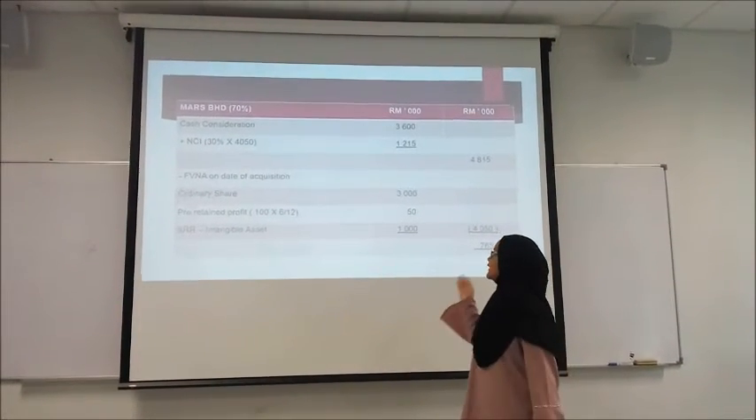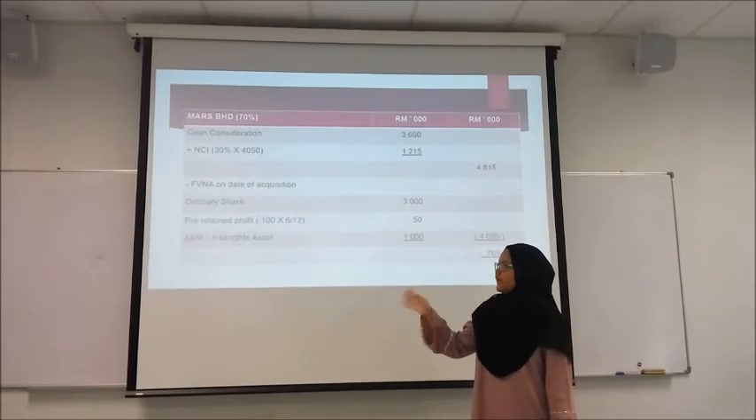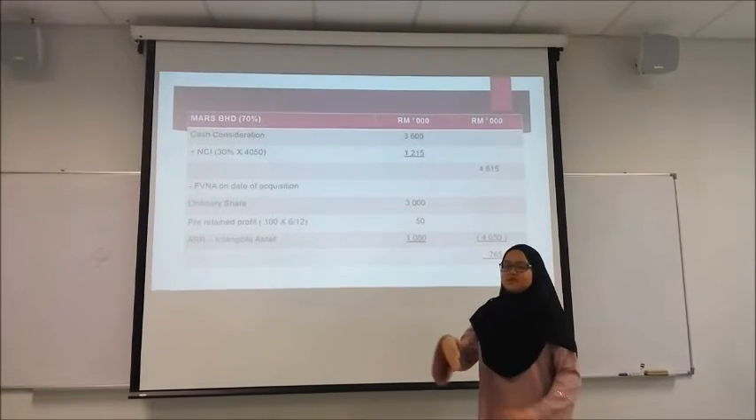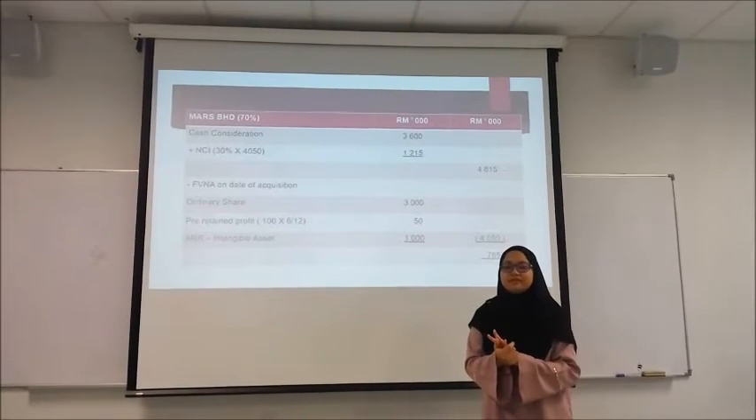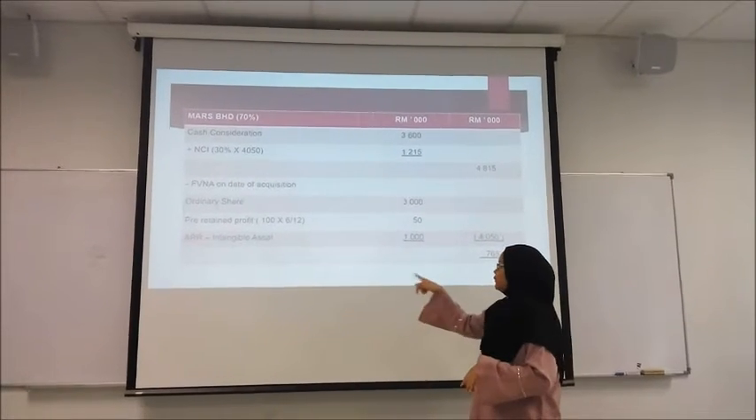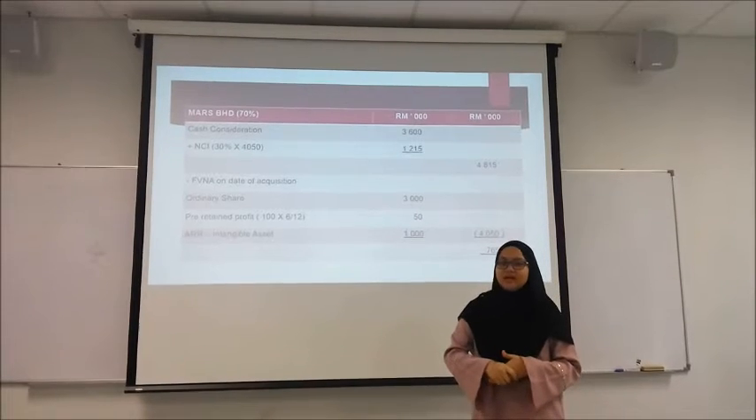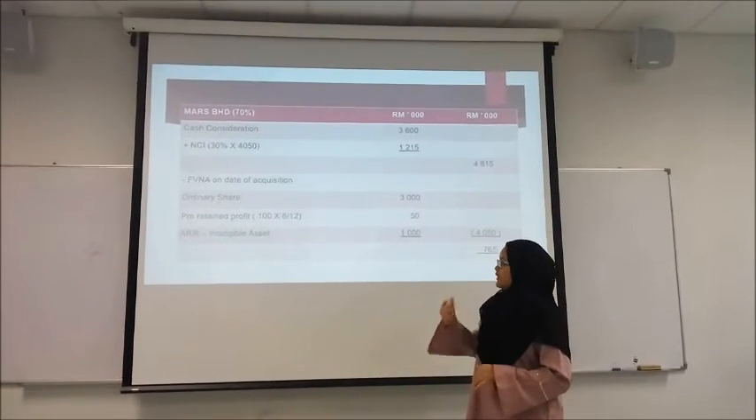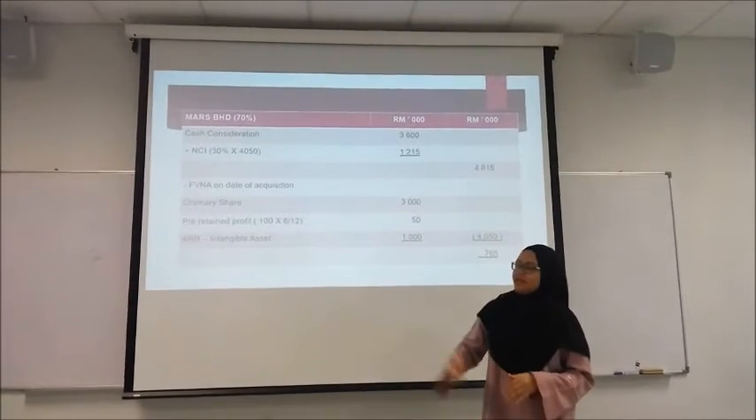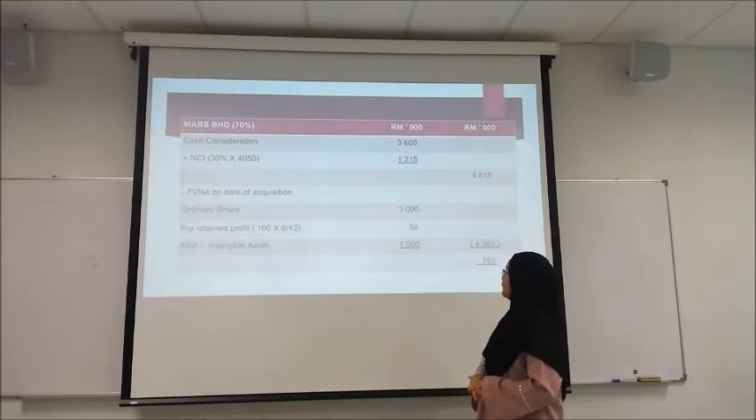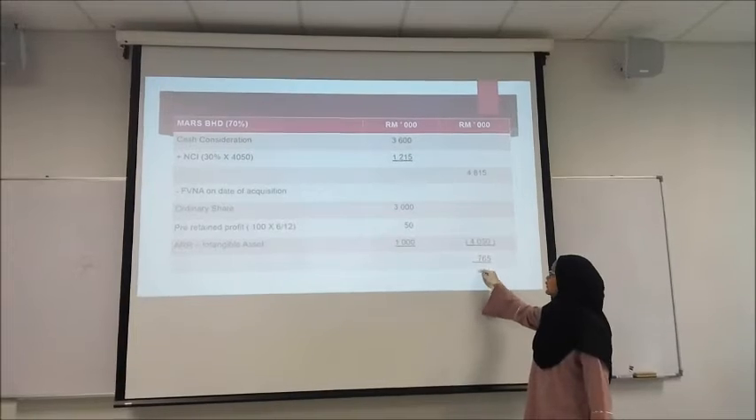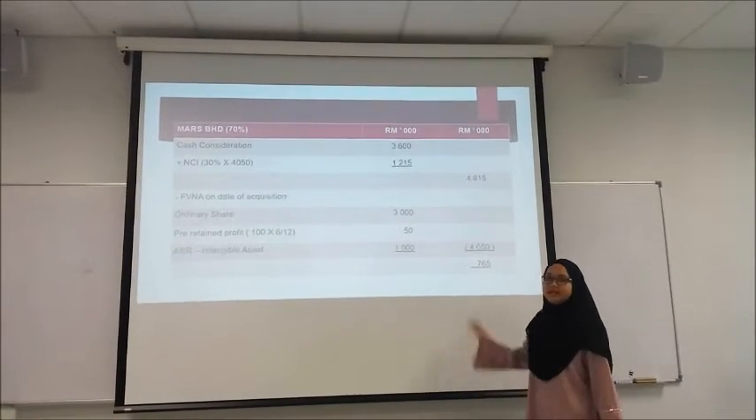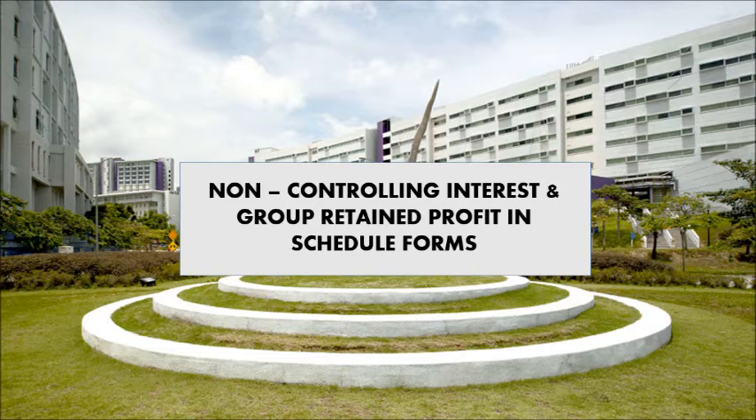So the fair value net asset on the date of acquisition for Mas: ordinary share is 3 million. Pre-acquisition retained profit, because the date of acquisition of Mas is July 2017, so we will divide by 2. So 1,500,000. ARR intangible asset 1 million, so we will get 4,1,500,000. So the goodwill is 765,000.